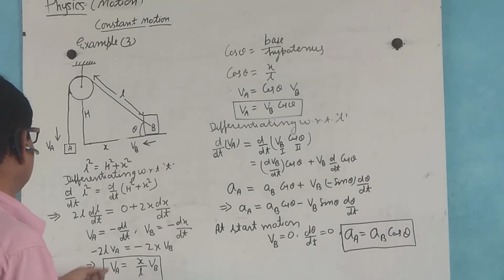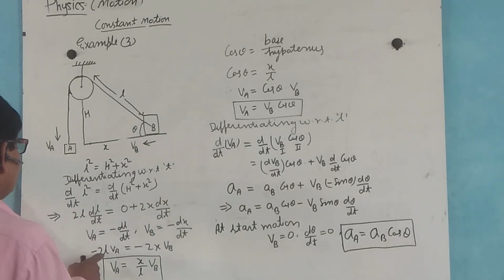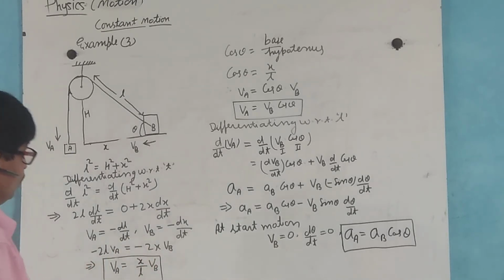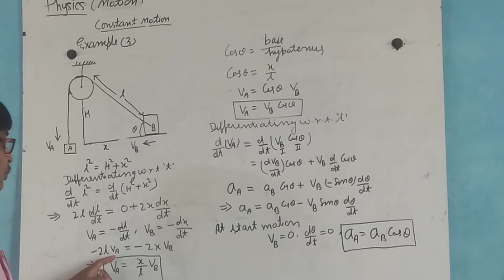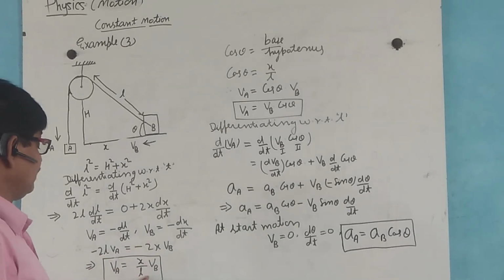So 2L dL by dt is equal to 2x dx by dt, that is 2L VA equals 2x VB, so VA equals plus or minus x by L VB.